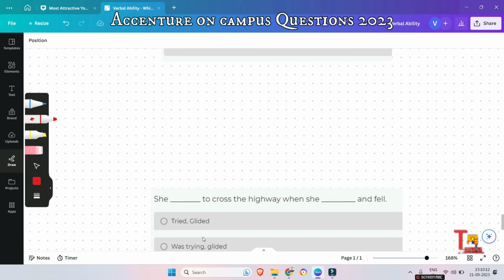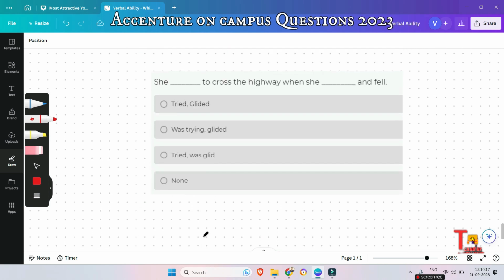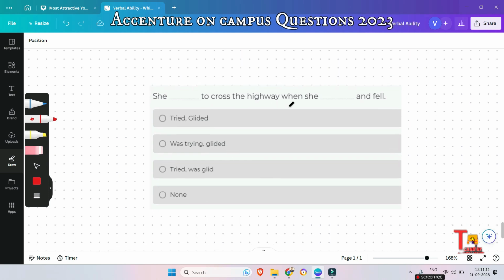Okay, the next question is this. This is the second last question, I think. Please pause the video and try to give the answer. She dash to cross the highway when she dash and fell. Without any delay, I am answering. The correct answer will be: she was trying to cross the highway when she slipped and fell, right?